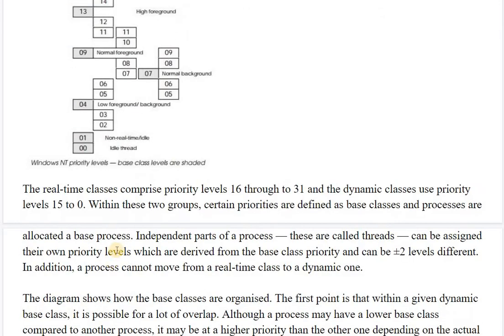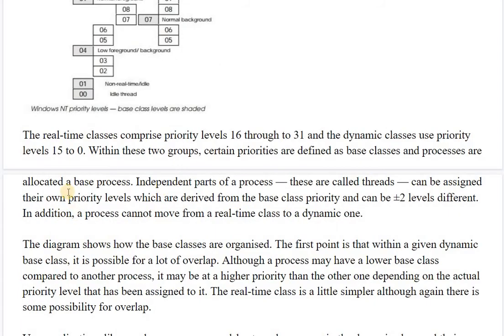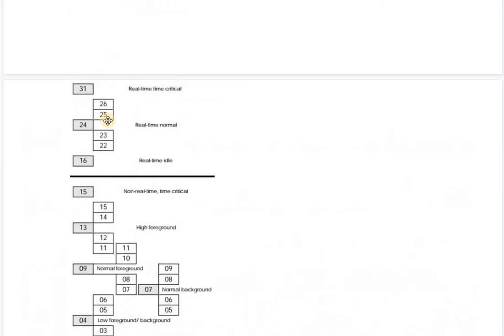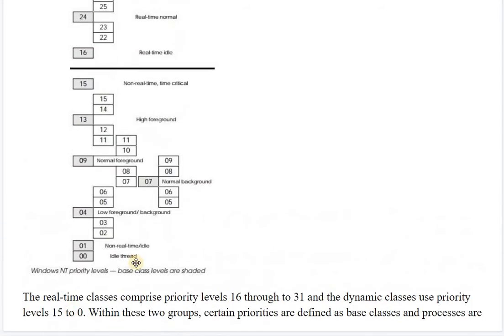So this is the diagram of different priority levels, which is shared in terms of the base class levels. The real-time classes comprise priority levels 16 through 31, and the dynamic classes use priorities 15 to 0. So these are the ranges through which certain classes of processes are divided according to their priorities.